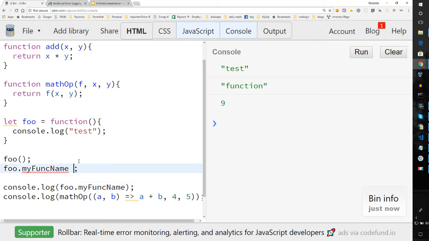Assign a value to it. And as you notice, it printed out the function. So I can extend the function just like I can any other object, but I have not really found the need for me to do it in my everyday programming. You may just know that you have that capability.